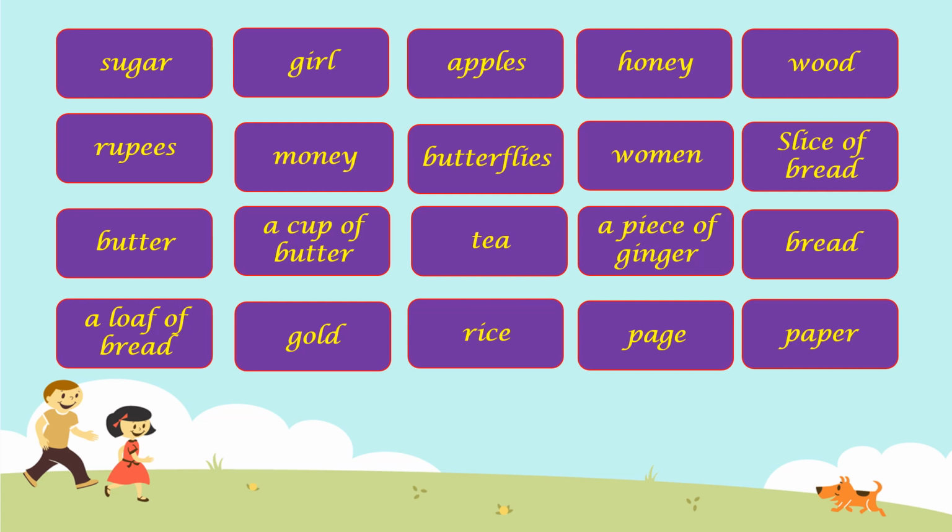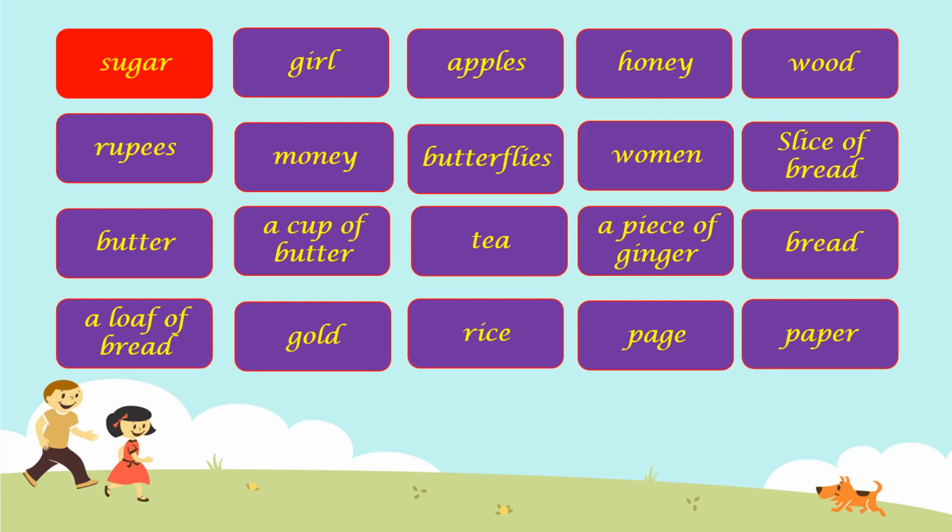Now, I have a lot of nouns here for you. Let us see how many of them are countable and how many uncountable. Let us start with the first one. That is sugar. Can we count sugar? No, we cannot count sugar. So that is uncountable. And you know what? The uncountable nouns here, I have marked them with red and the countable ones with black.